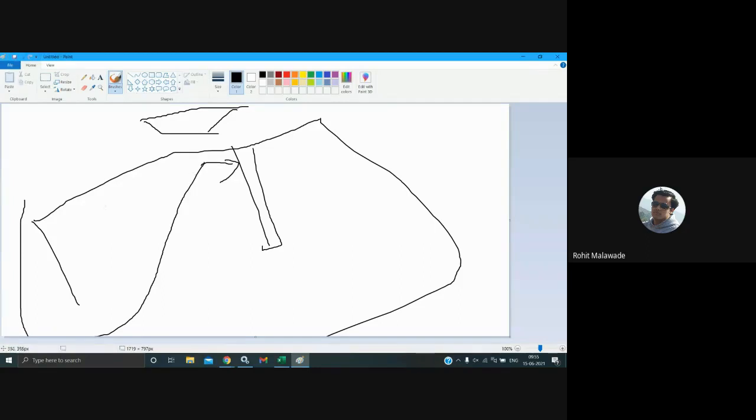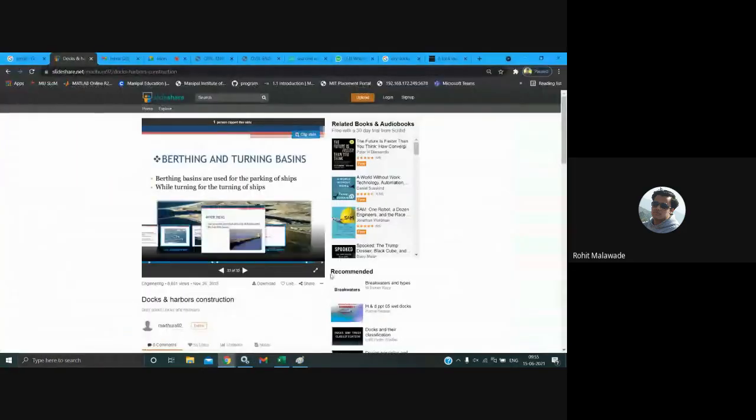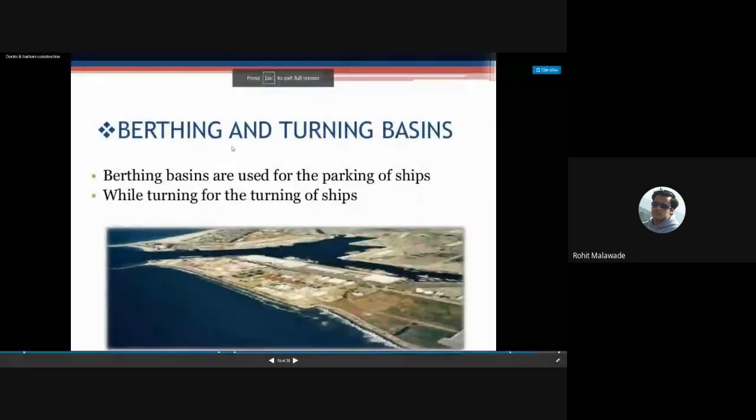Now, if the ship wants to go outside from this, it needs some space in order to take a turn. So this is the turning of the ships. Berthing is the place where your ship is going to stop.